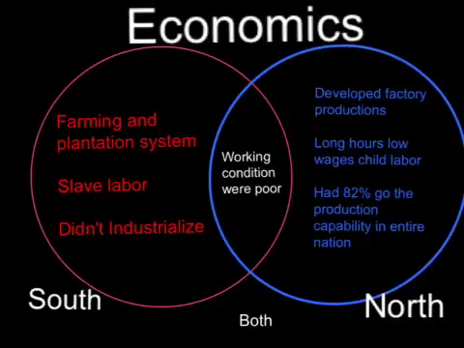The South was based off farming and the plantation system. They used slave labor. They did not industrialize. The seaports made it easy to trade for the goods they needed. They did not have to produce them. Main products were exports, cotton to England, to the New England region and Britain. They had one iron factory.